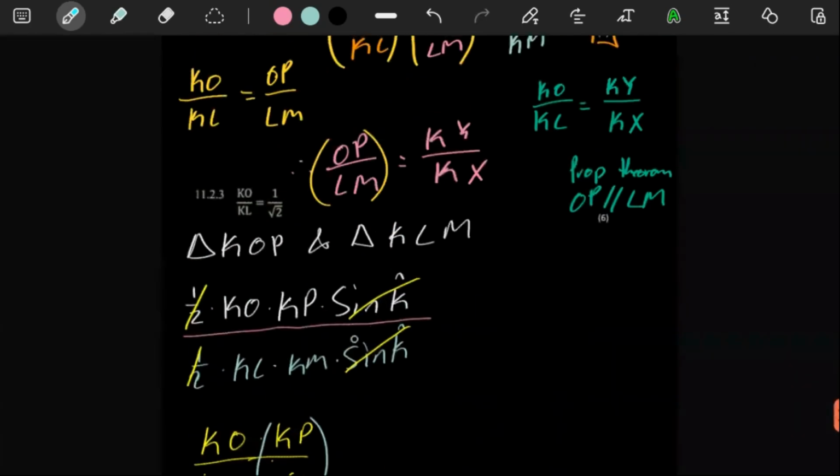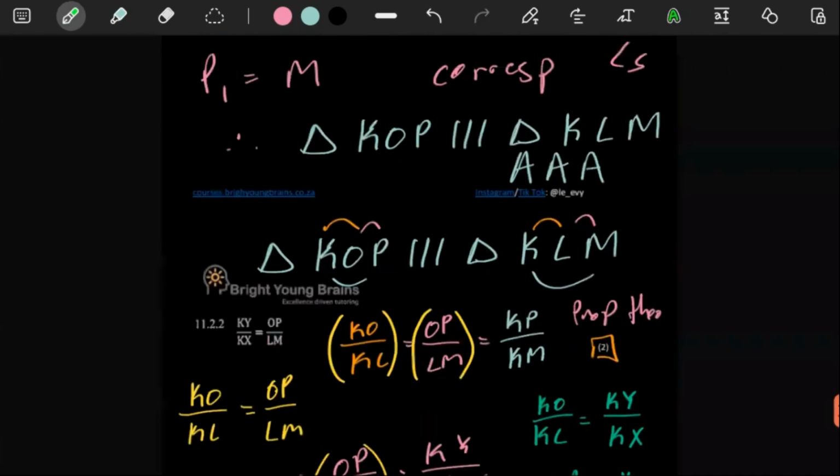Meaning, remember, the area of one triangle over the area of the other triangle, there needs to be information telling us that the ratio is 1 to 2. We don't have that information.